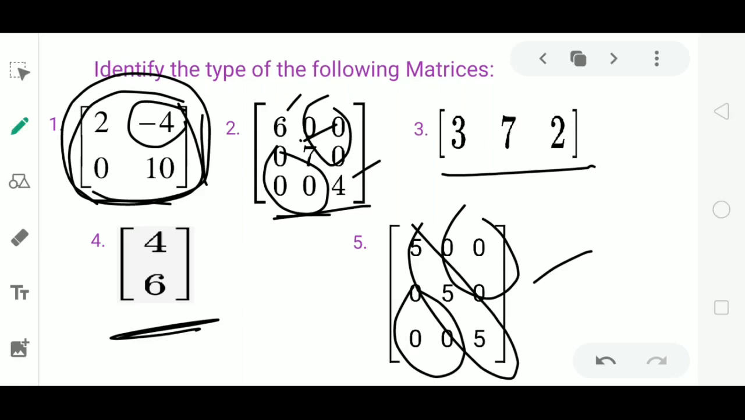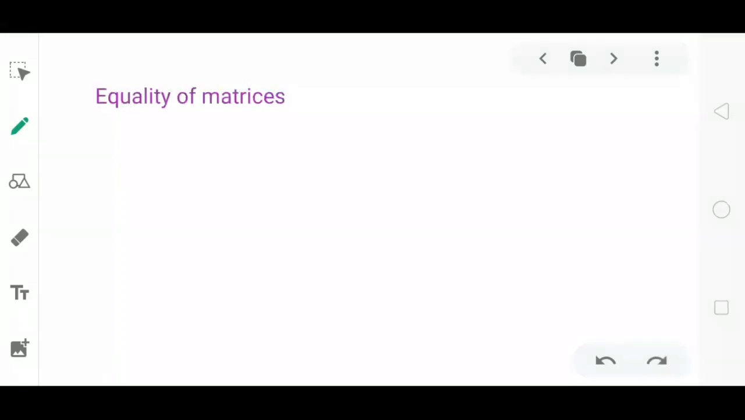So we have discussed 7 different types of matrices: column, row, square, diagonal, scalar, identity and 0. Next, equality of matrices. When can we say 2 matrices are equal? Obviously when they are same. When will the 2 matrices be same? Only when the elements are equal.